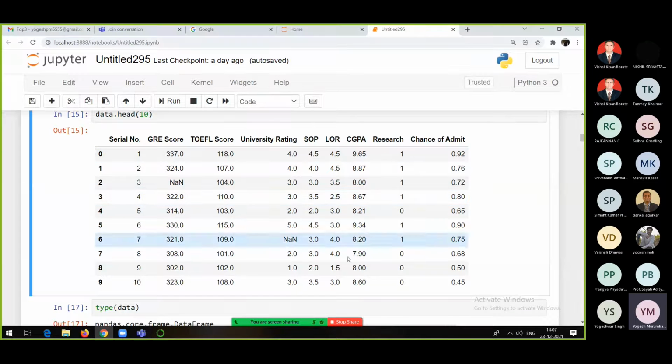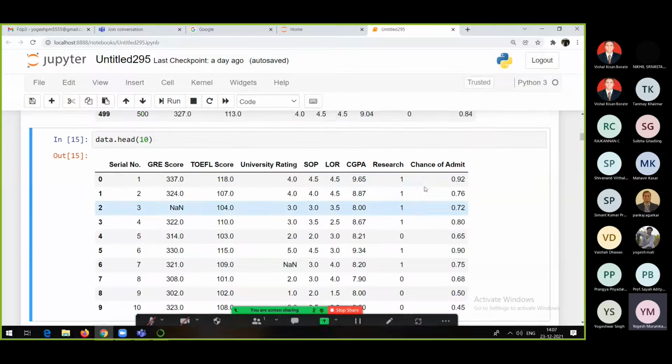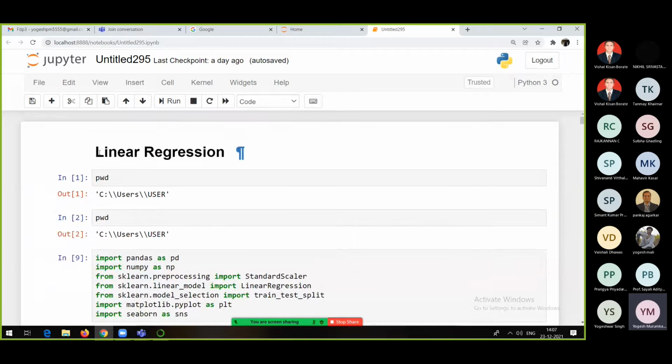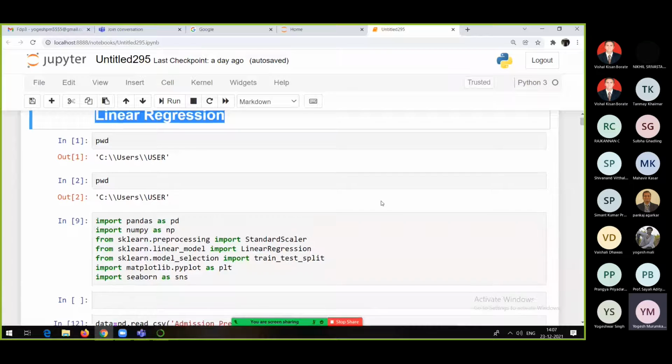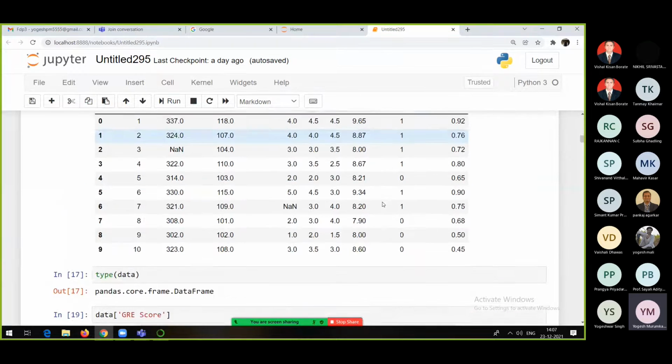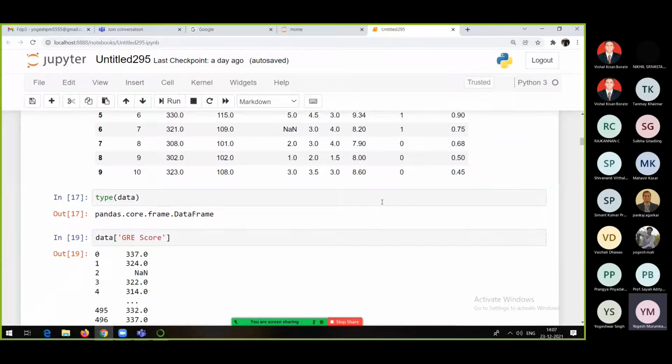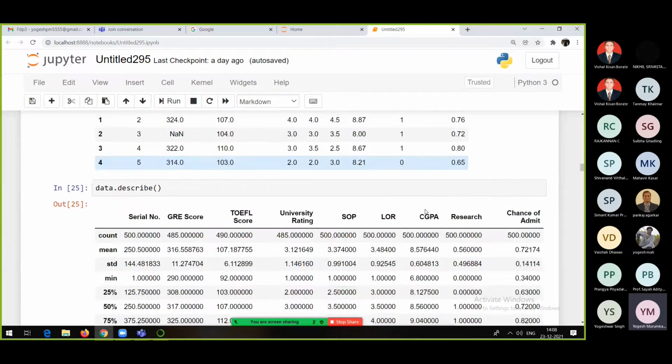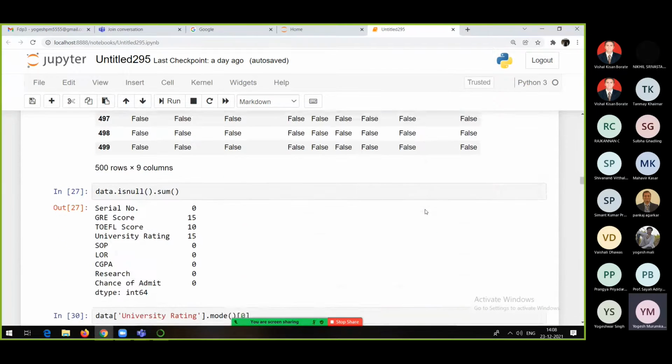Everyone, I hope you are able to see my screen, right? This is what we started with in the last session. I explained the theory behind linear regression, and then we saw the implementation, step by step. As I told you, I will be sharing the application with you, the one built with the model which we created by following all these steps.